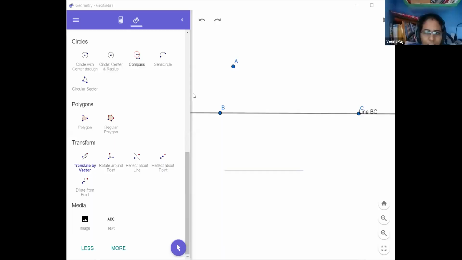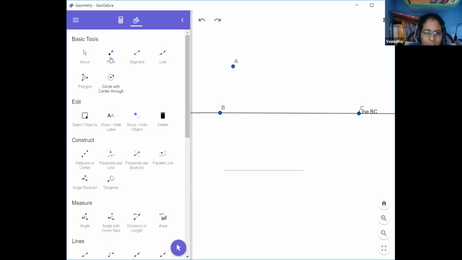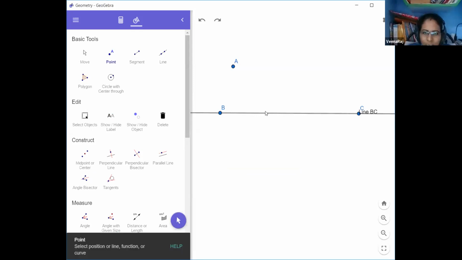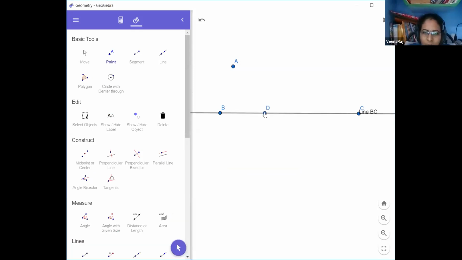Just now we have seen some points on the line, right? Once you observe this line BC, all of you please see the screen. Here the line BC is there. I am taking one more point here, D, and here E, and here F. Somewhere I have taken the point G. When you are observing this line, some points on it, right? So these points are called collinear points.